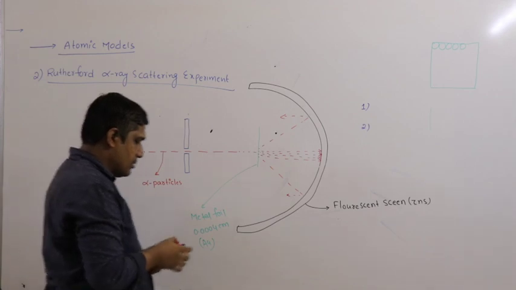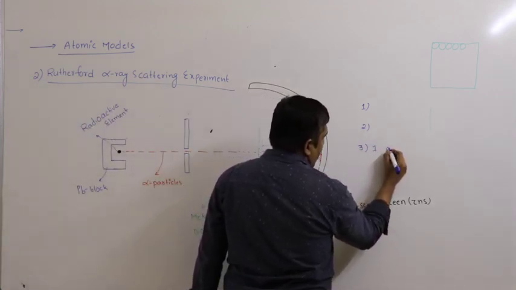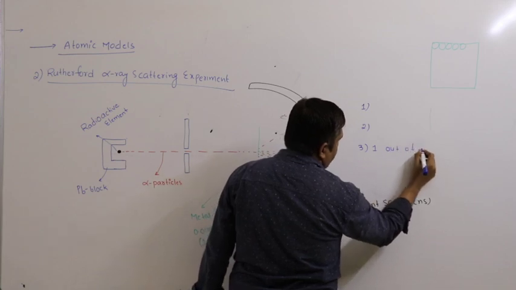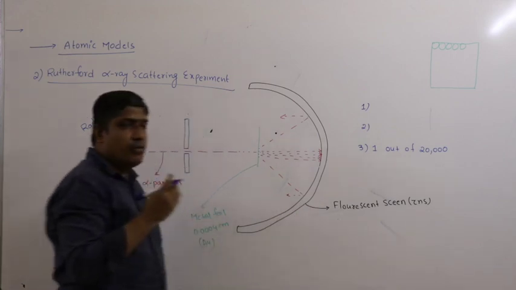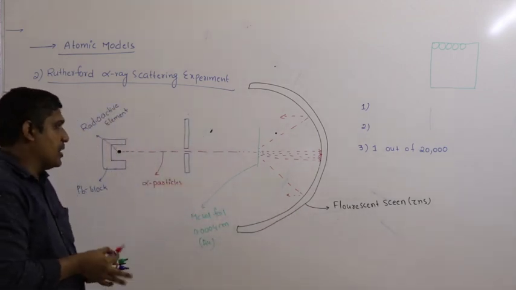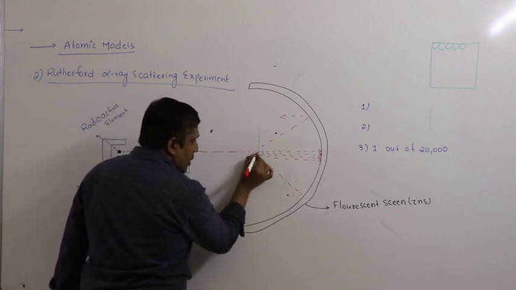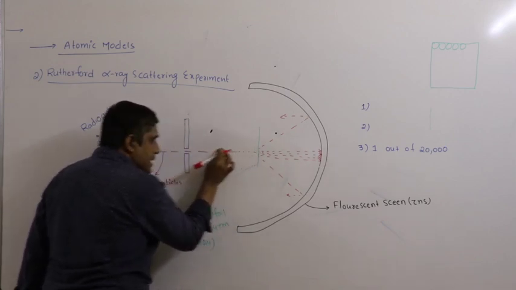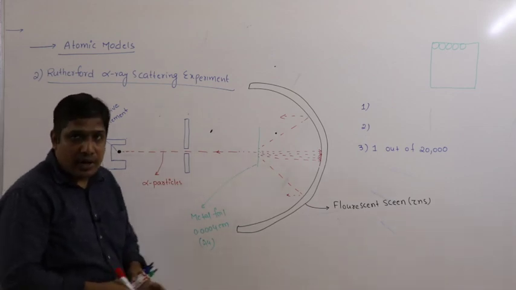And the third important point is, 1 out of 20,000 alpha particles, that means very few, bounced back. That means it traveled straight, collided and came back in the same path. So these are the three important observations.